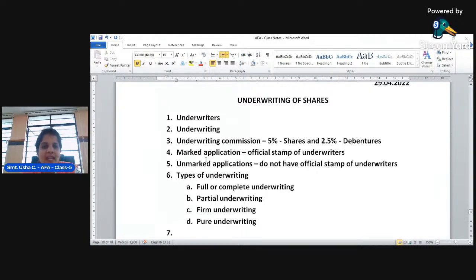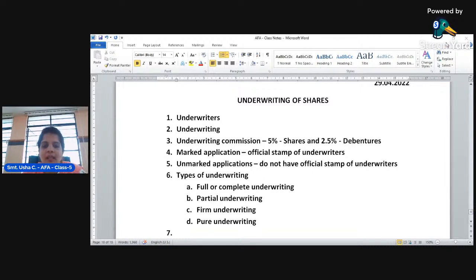So here, in case the shares are not subscribed by the public, the underwriters are ready to take the remaining portion of the shares which is not subscribed by the public. That is called pure underwriting. Whereas under firm underwriting, in the beginning itself, they make a definite commitment to subscribe the shares of a company. This is about the important concepts which we have discussed.